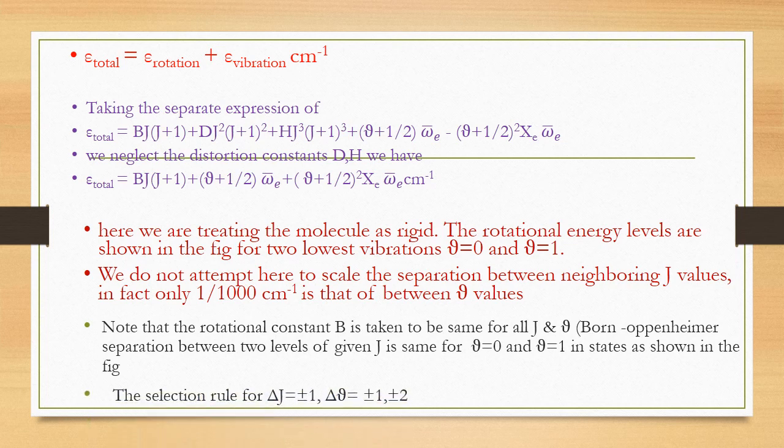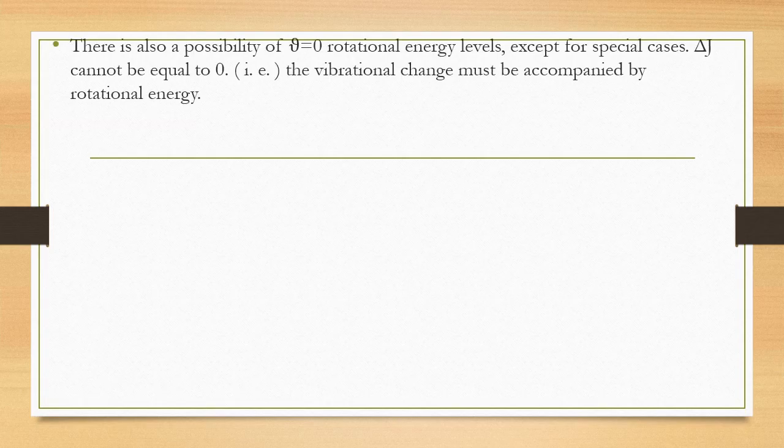For the selection rules, you know the rotational selection rule is delta J equal to plus or minus 1, and delta v for the vibration is plus or minus 1 and plus or minus 2. So there is a possibility of v equal to 1 and v equal to 0 rotational energy levels except for special cases.